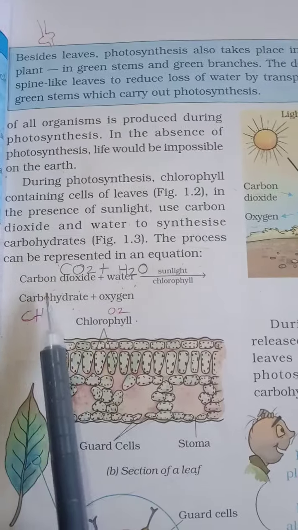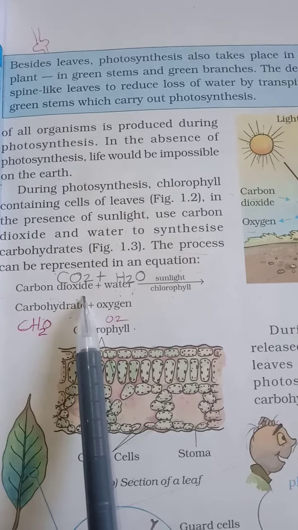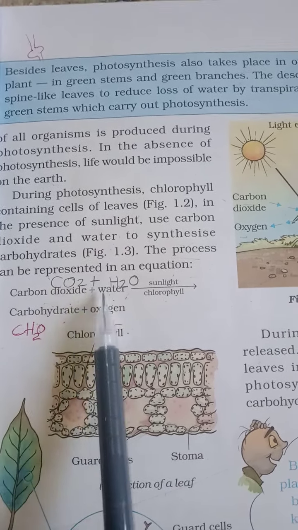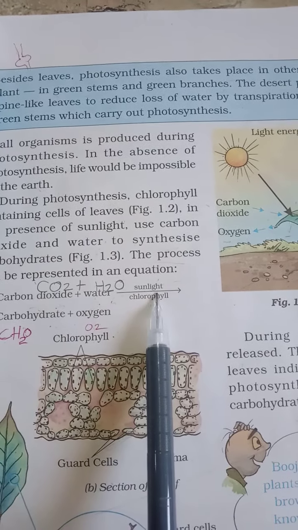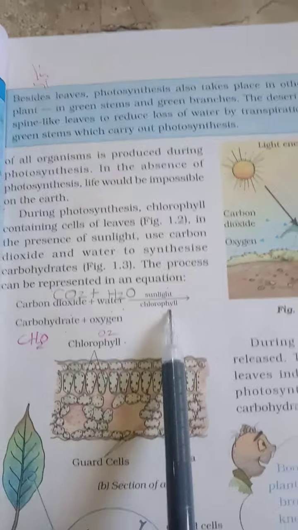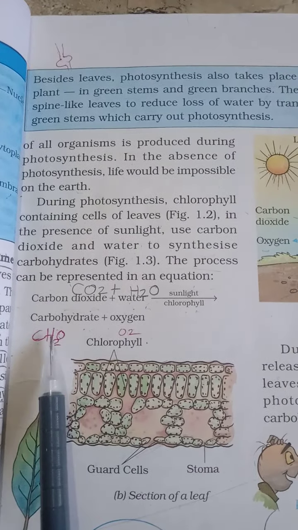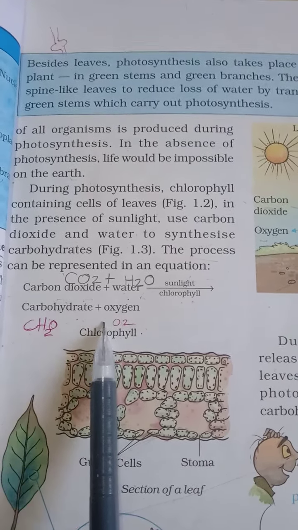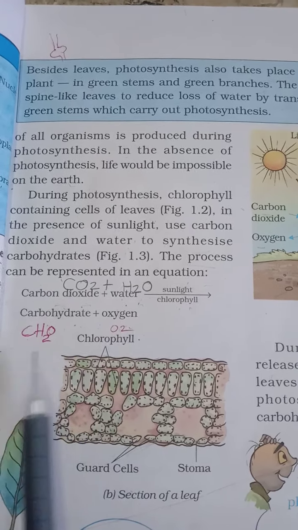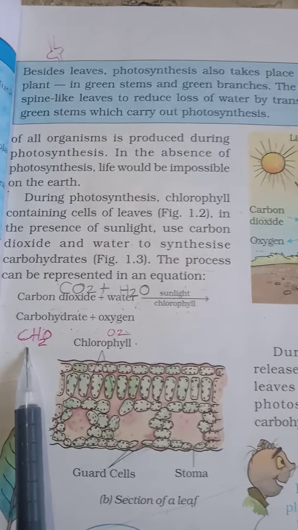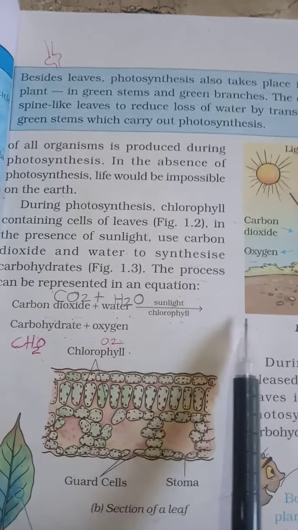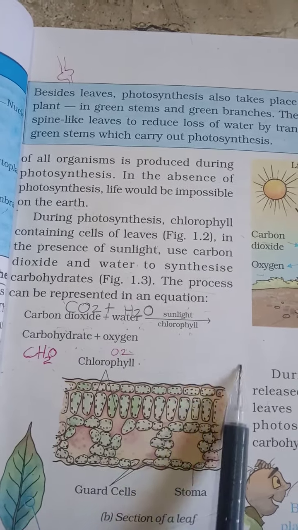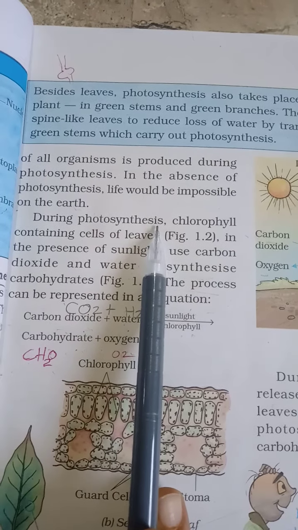The equation of photosynthesis is carbon dioxide, CO2, plus water, H2O, in the presence of sunlight and chlorophyll, gives carbohydrate, CH2O, plus oxygen, O2. This is an important equation for the process of photosynthesis.